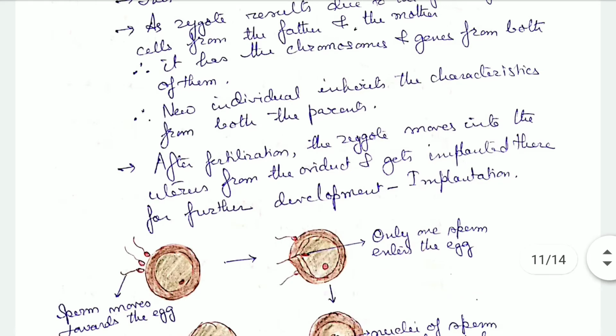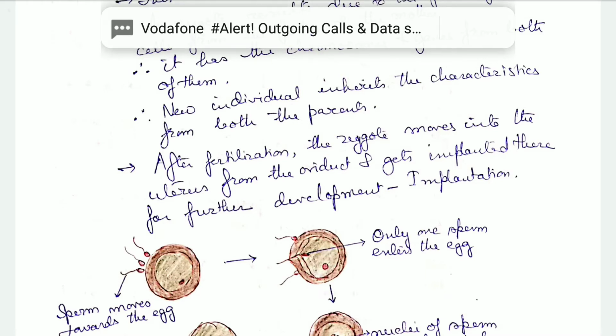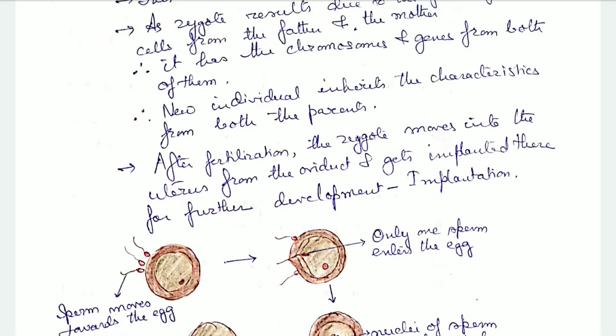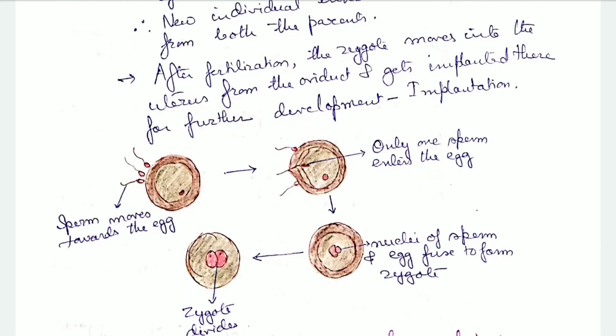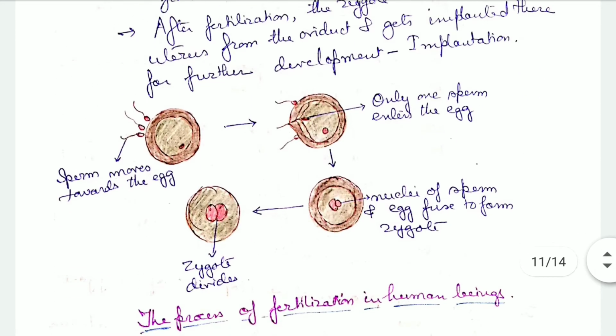Now, after fertilization, the zygote moves from the fallopian tube to the uterus and gets implanted in the uterine wall. That is known as implantation. See, here it is seen that the sperm moves towards the egg. These are the sperms.